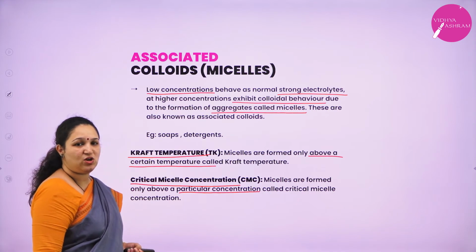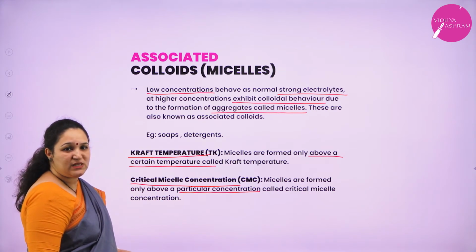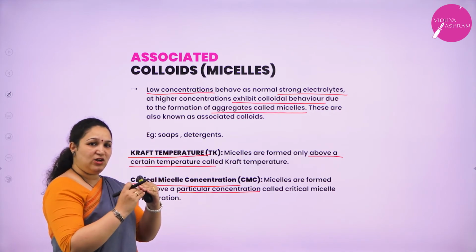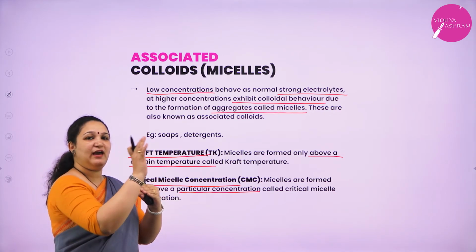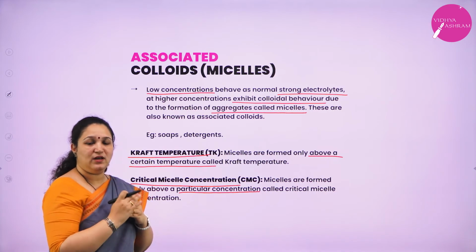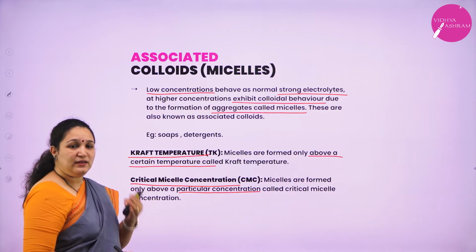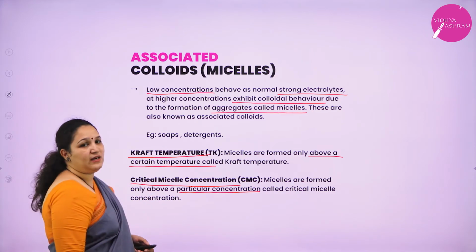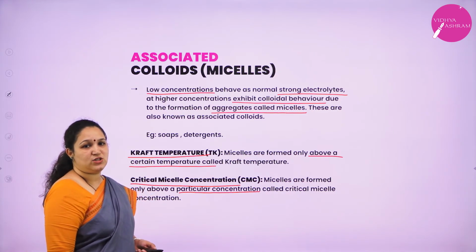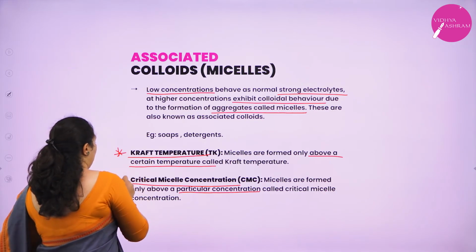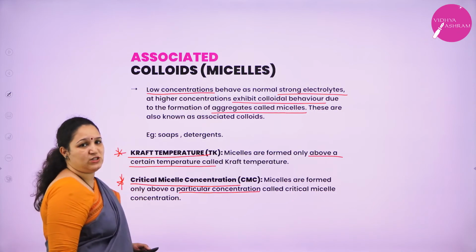I told you, at low concentration it is a strong electrolyte; above a particular concentration they behave like micelles or a colloid. That concentration above which they behave like a colloid is called the critical micelle concentration, CMC. These two are important 1 mark questions.